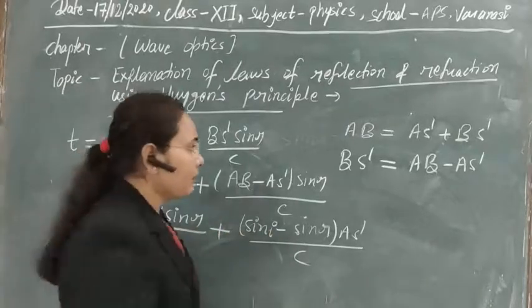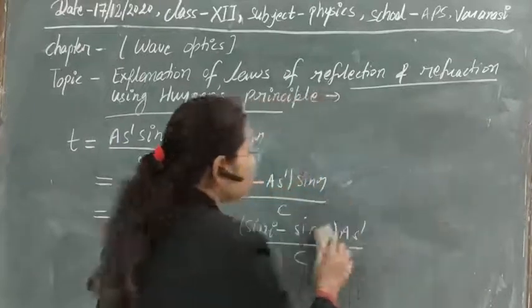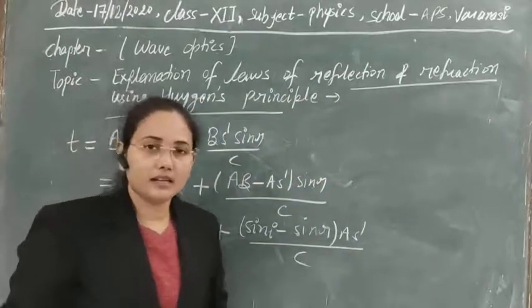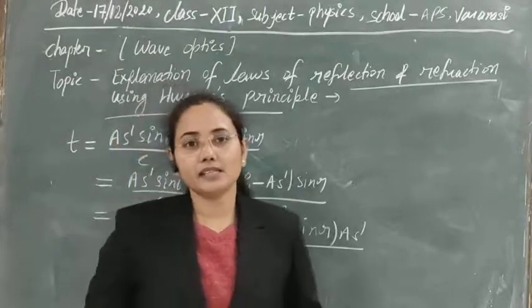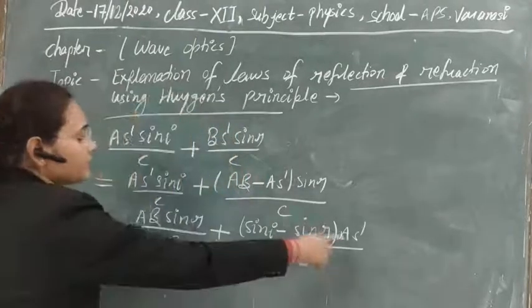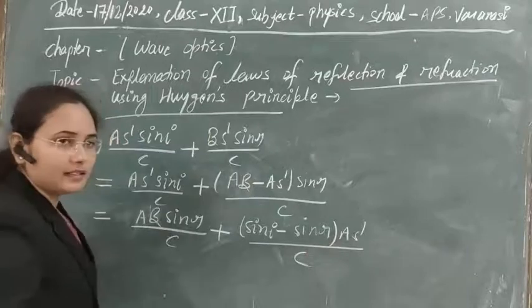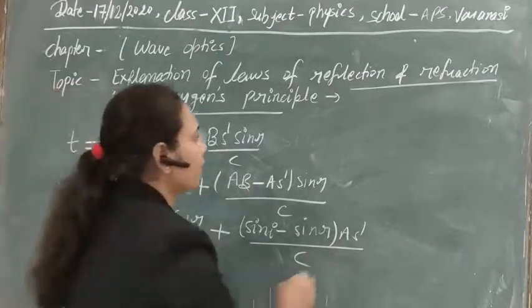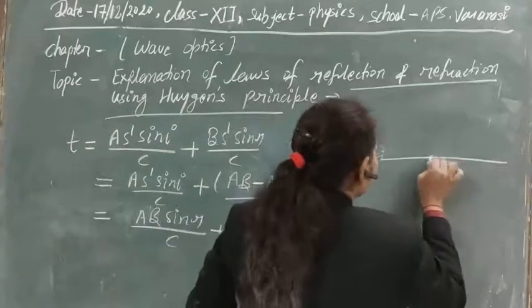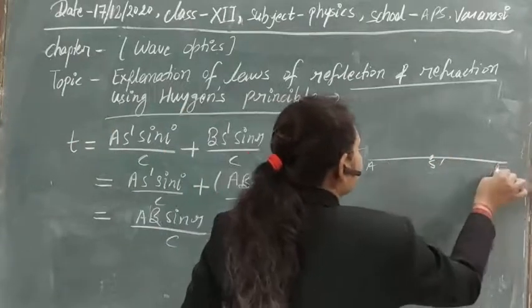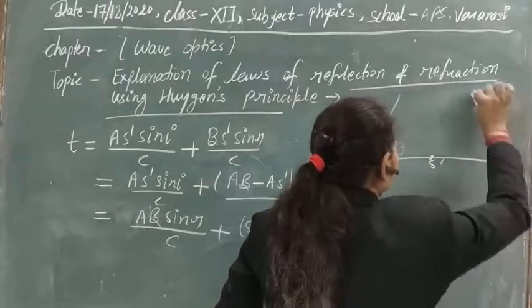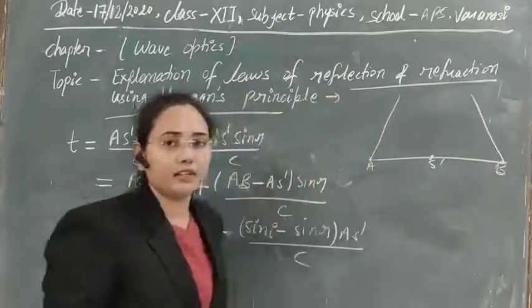So here one complication that we have: we know from the Huygens principle that all the points reaching in the space are at the same time, but the value of AS dash is not fixed. The value of AS dash can be different for different waves. Here, if this is S dash that we have taken, this is A, this is B, this is the point where the incident wavefront we have got, and this is the point where the reflected wavefront we have got.